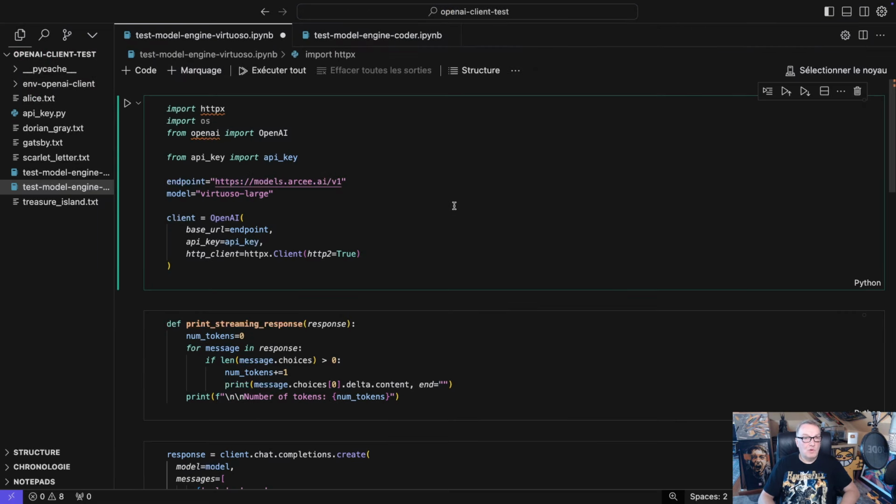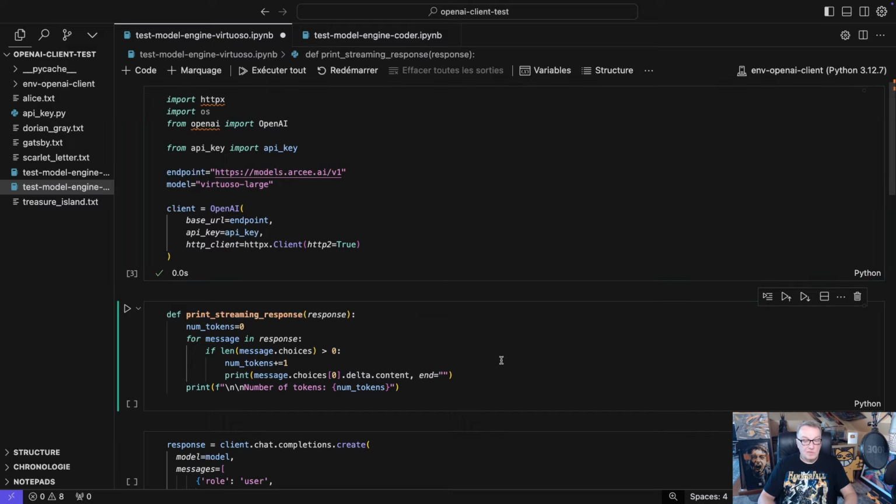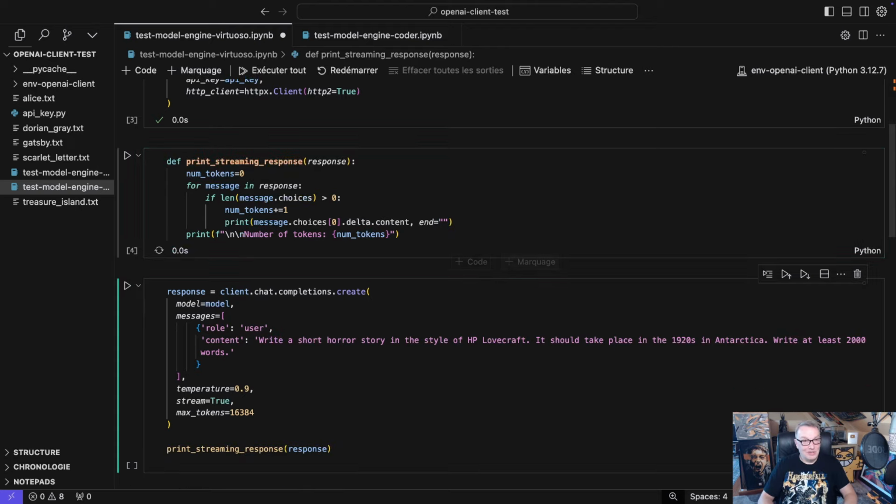So today I'll show you Virtuoso Large and Coder Large. That's basically the code snippet you saw a minute ago in the UI. We need to define the endpoint. We need to have our API key ready and the name of the model. Okay, and that lets us create the OpenAI client. Great. So now we're ready to query. I just have a utility function to print out the streaming response. We don't have to do streaming, but it just looks nicer in demos. So let's just get that function as well.